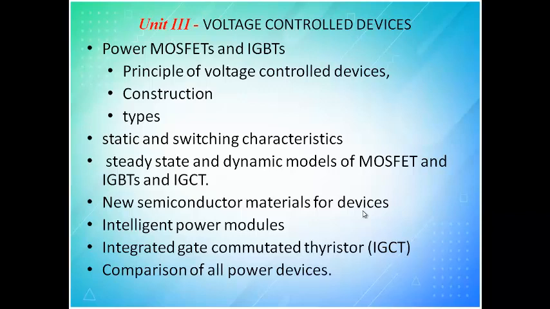Why you want a high power rating is that power from solar panel or power from wind, all of it you will convert into DC. Power from solar panel will be directly DC, so you need to convert it into AC. In that case, you need a device with a high power rating. So that is why we go for IGBT.